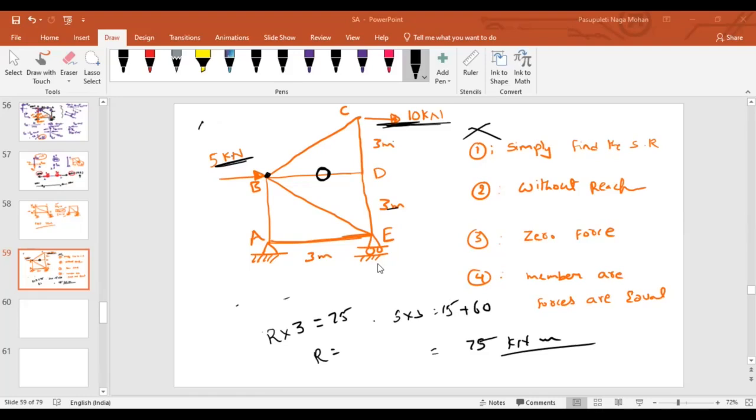Okay. Let me hear any other possibility, any other explanation that you guys want to give me. It is a non-collinear force, so it is 0, sir. Whoever gives the explanation, that's fine. I just want to hear from others. The 5 kN acting in the horizontal manner at joint B will be transferred as load to the member at B.